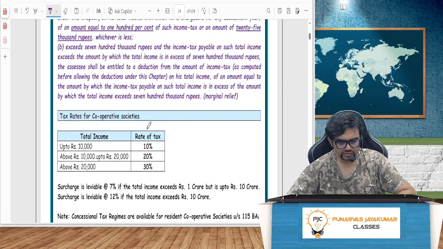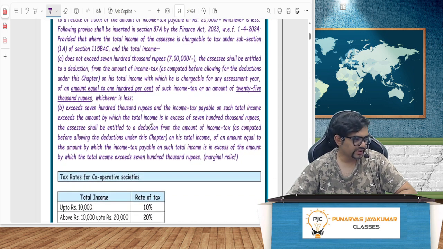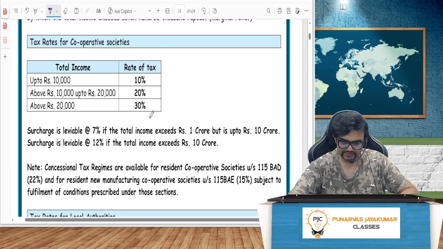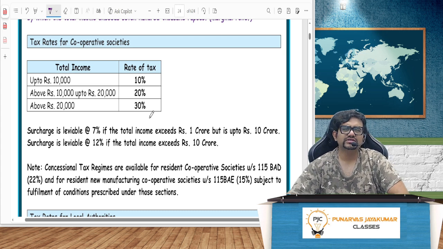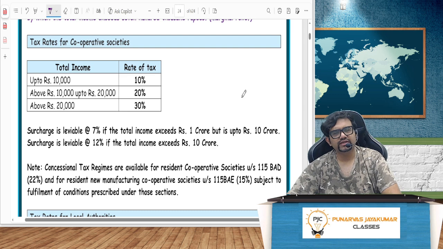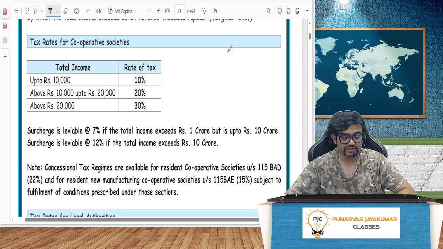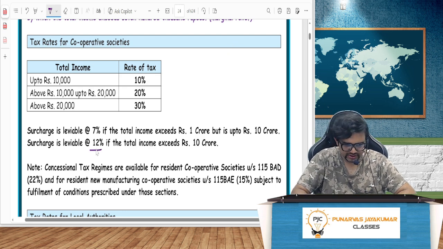Now, coming to page 812, we'll just see the rates for other things, rates for cooperative societies and all those things. So guys, cooperative societies rate is up to 10,000 rupees, slab rate 10%, income 10,000 to 20,000 20%, above 20,000 30%. Very simple. Surcharge is always at 7% when the total income exceeds 1 crore but up to 10 crore. And if the income exceeds 10 crore in a cooperative society, then surcharge is 12%.